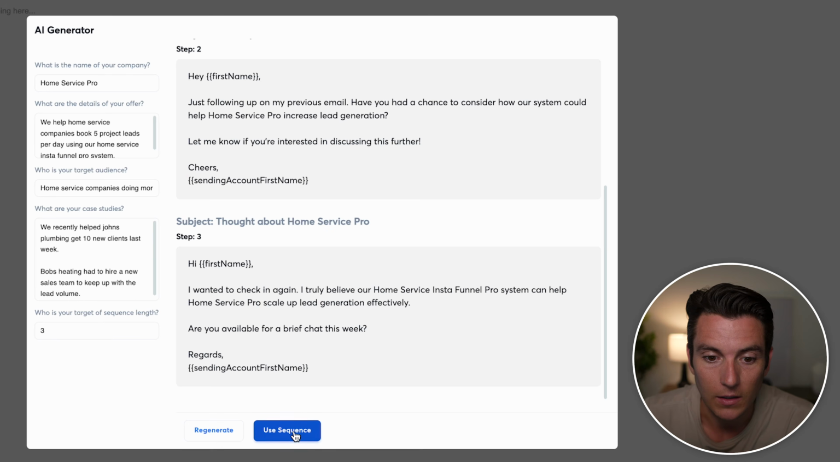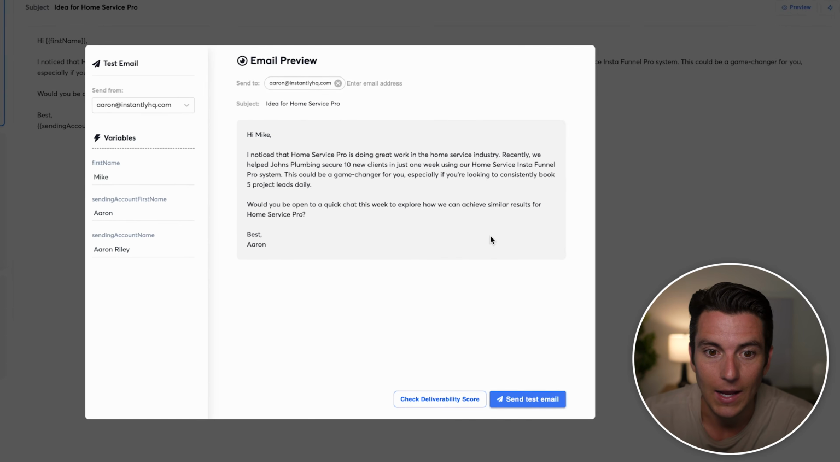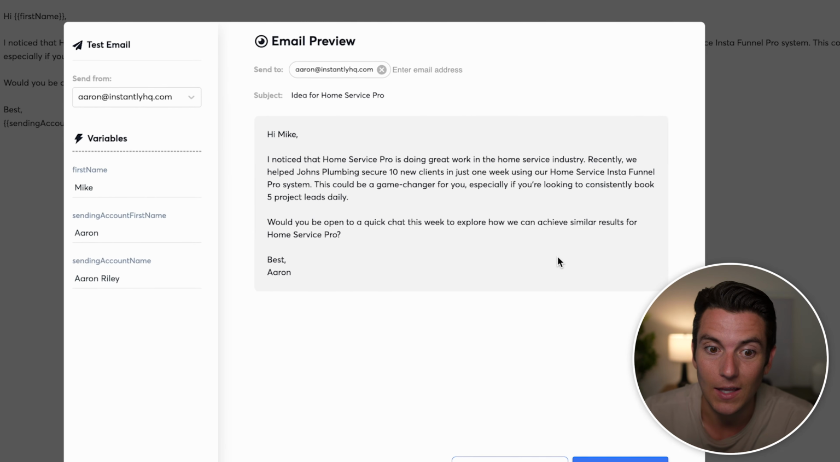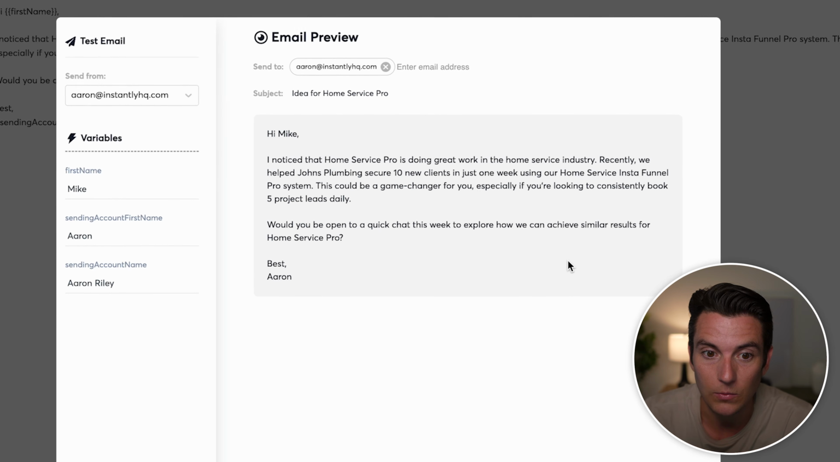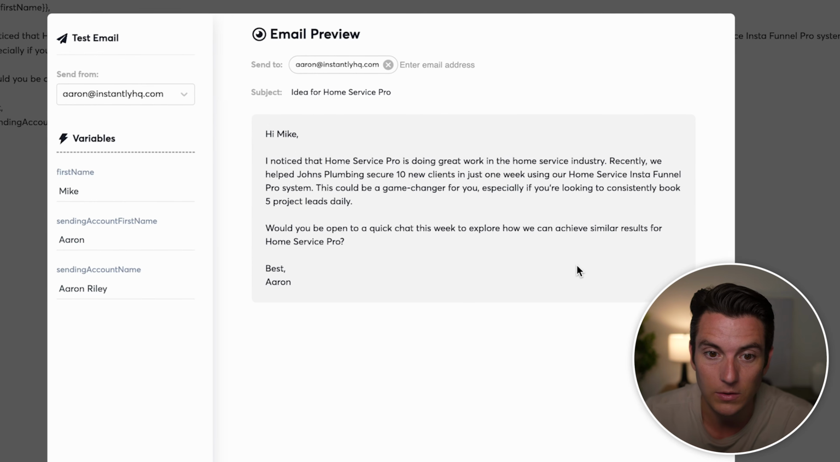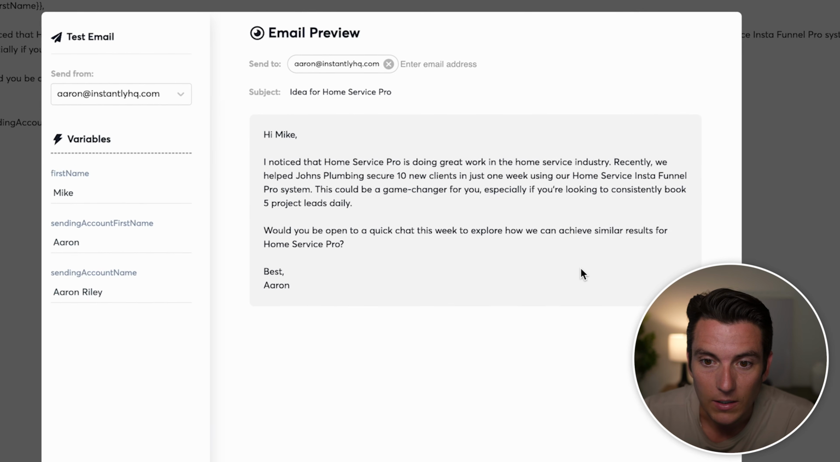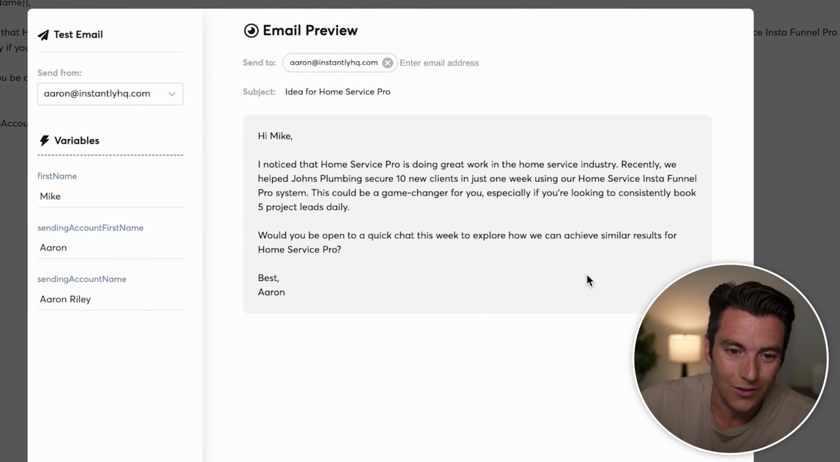And it's also going to do the follow-up sequence, so it's not just going to send 1 email, but it's going to send 3 emails if they do not respond. So if I click on use this sequence, this will automatically generate. And if I click on preview, I can see what it looks like given the leads that I have in here. "Hi, Mike. I noticed that Home Service Pro is doing great work in the home service industry. Recently, we helped John's Plumbing secure 10 new clients in just 1 week using our Home Service Insta-Funnel Pro system. This could be a game changer for you, especially if you're looking to consistently book 5 projects daily. Would you be open to a quick chat this week to explore how we can achieve similar results for this?"